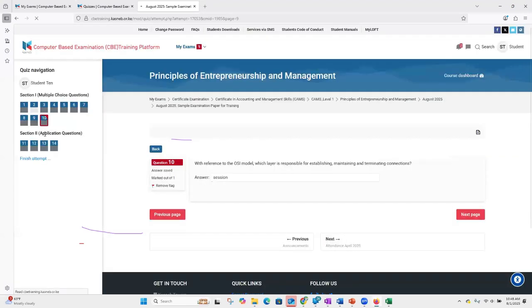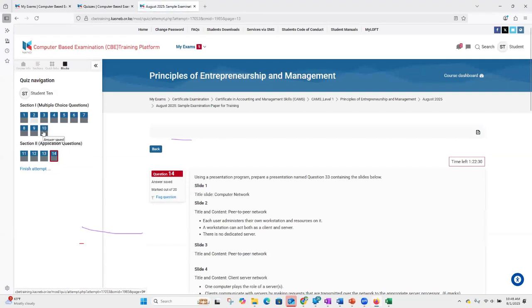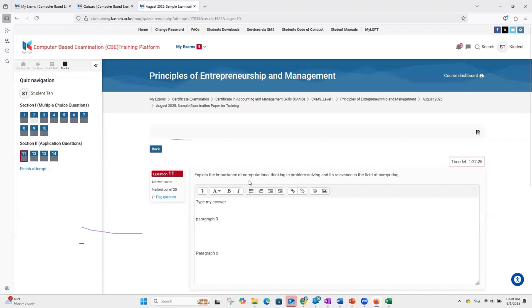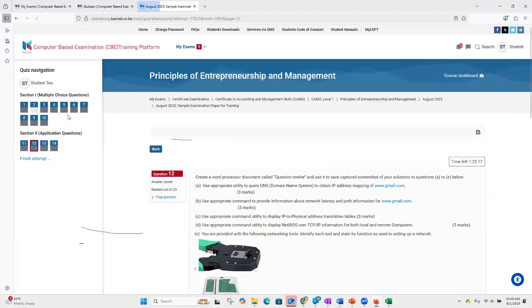I'll go to question number 10. Still with the flag, and I've made sure that this is probably layer 4. This time I'll remove the flag and I'm done. And if I now move to question number 14, the flag is gone. Okay, and quickly back onto our question number 11, which was on typing, and probably I still have some more paragraphs to type.